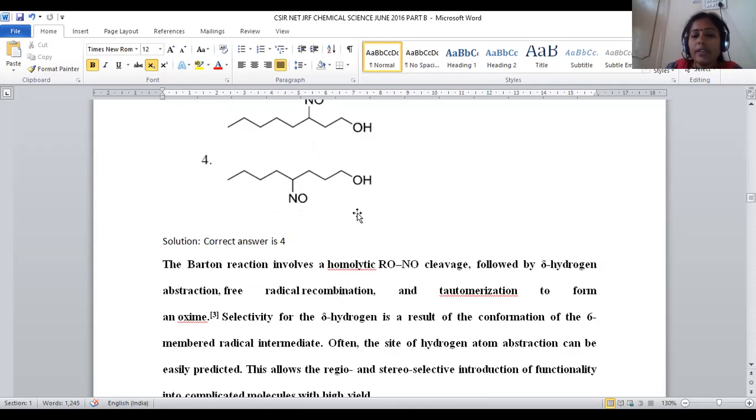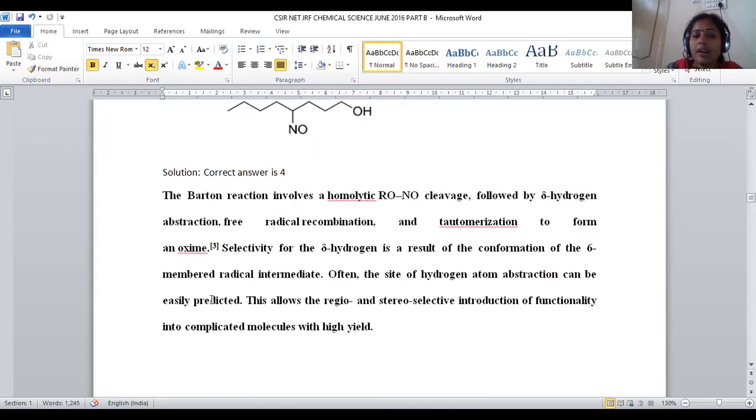Let us see what is meant by the Barton reaction. The Barton reaction involves homolytic fission, meaning the entire reaction proceeds by a free radical mechanism. That means homolytic cleavage of the bonds is possible. And the compulsory condition is the presence of delta hydrogen. The delta hydrogen will be abstracted, and recombination followed by tautomerism is carried out, and the delta hydrogen gives rise to a 6-membered intermediate form.